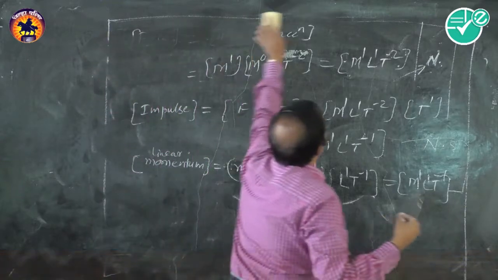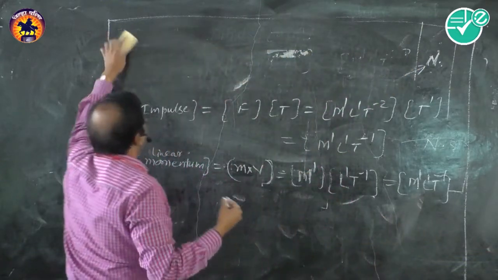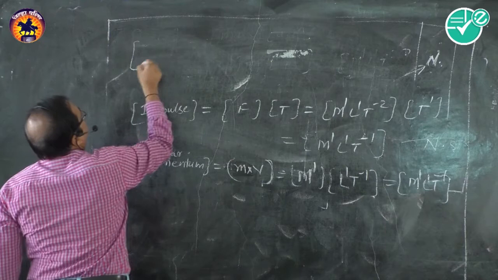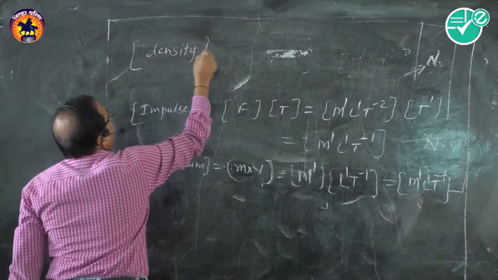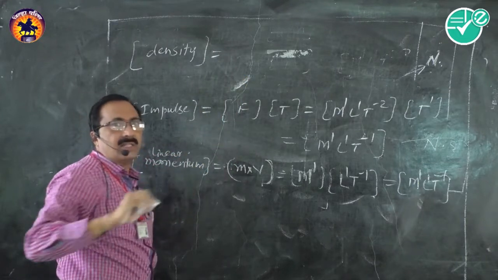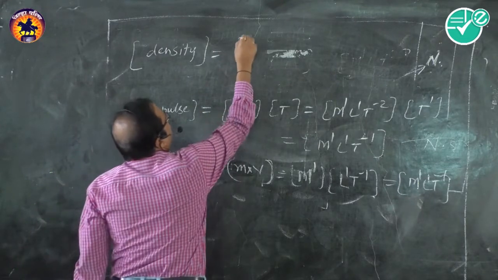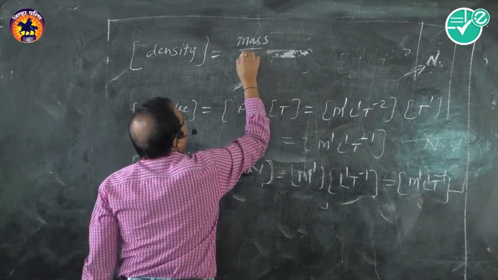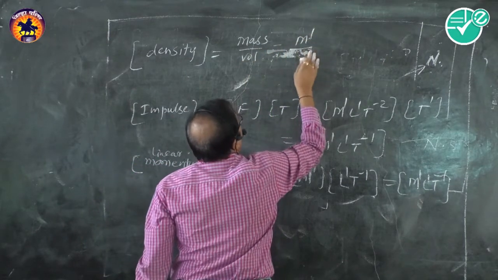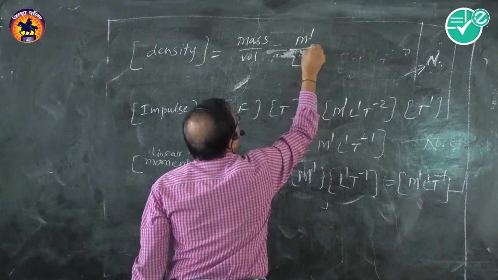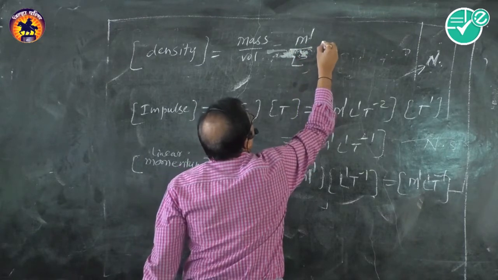Let us find the dimension of density. So what is the formula of density? The density is given by mass upon volume. So dimensions of mass are M1 and dimensions of volume are L3.